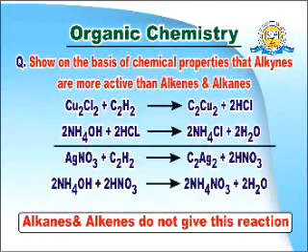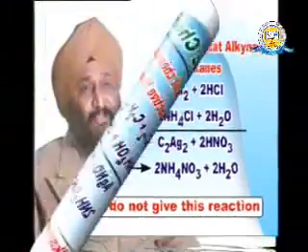And why is this more? What is the reason for this stronger activity? Of course, we can say that since there is a triple bond, there is more strain at the place of the triple bond in alkynes, and therefore they are more active. So in this way, we understand that triple bond compounds have been practically shown to be more active. Now see, what the theory says is that a double bond compound should be more active than a single bond, and a triple bond compound should be more active than a double bond and a single bond. And this has been practically shown, meaning Baeyer theory is correct.